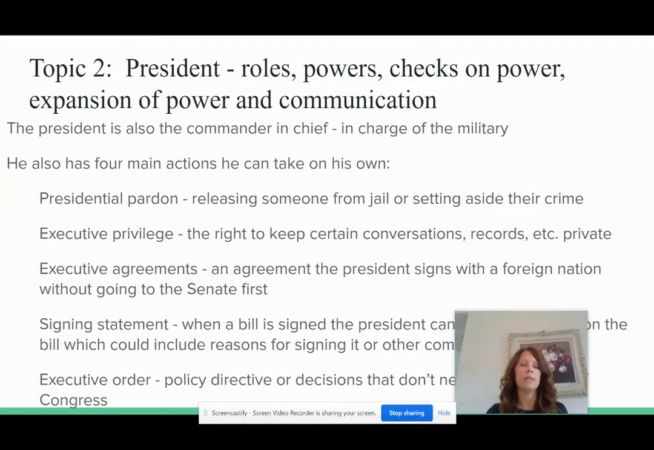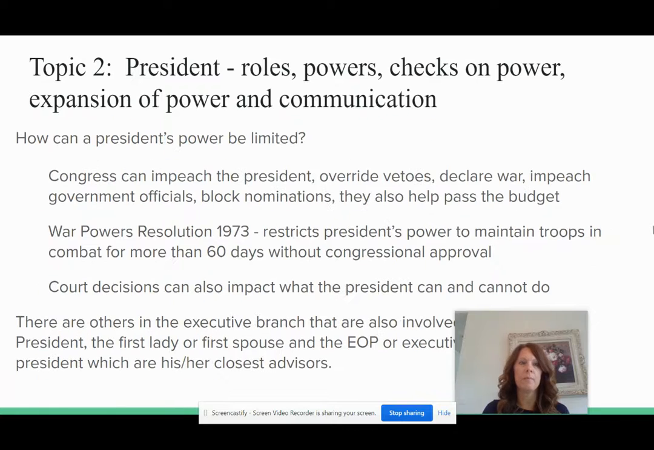And he can do a signing statement. Basically, when you sign a bill, you can put your own comments on it, I guess. And the last part is the executive order, which is probably the most popular thing presidents use, where they have a policy directive. They make their own decisions that don't need to go through Congress. So if they want to do something really quickly, they can do an executive order. And I do have to reference it up here. I said there's 4 main actions on that. There's actually 5 things. Sorry about that.